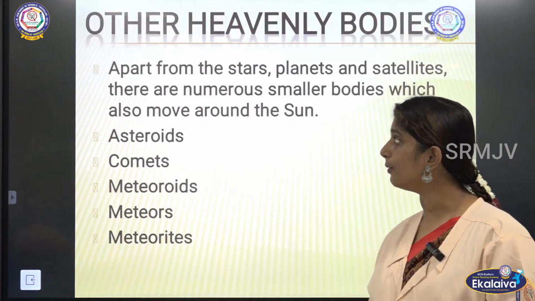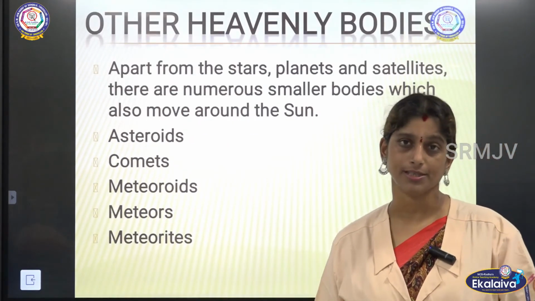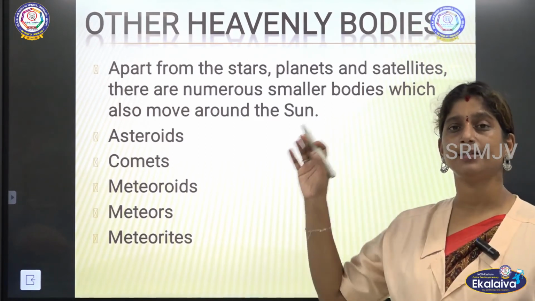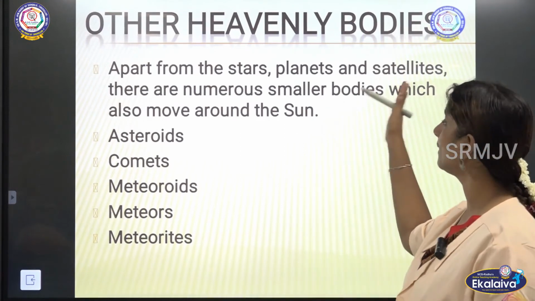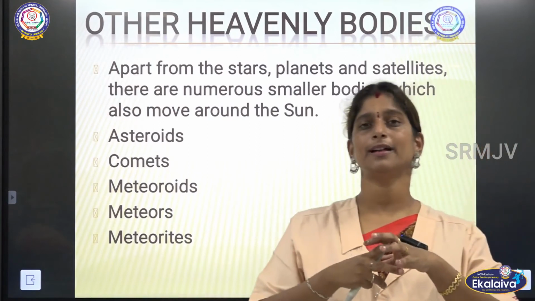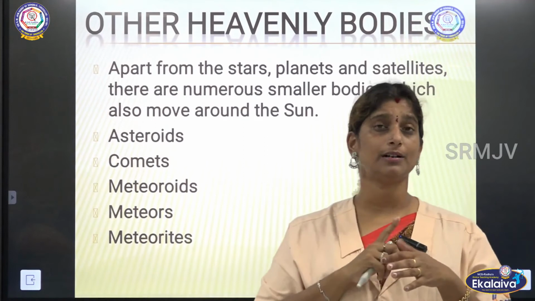Now we are going to see about the other heavenly bodies, right. Apart from stars, planets and satellites, there are numerous smaller bodies which also move around the sun. So in this solar system, we have seen about planets, sun, stars, satellites, everything.